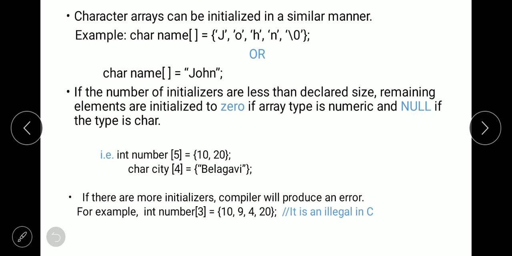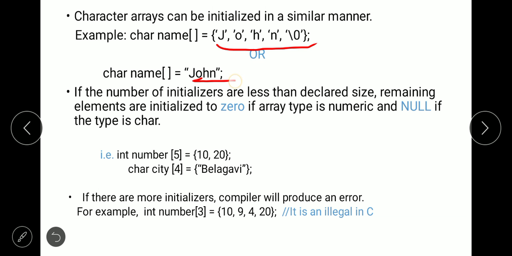So if we are initializing the string in this manner, then we separate each character by single quotes and commas, and at the end we have to also specify the null character. And this is one way of initializing the string.